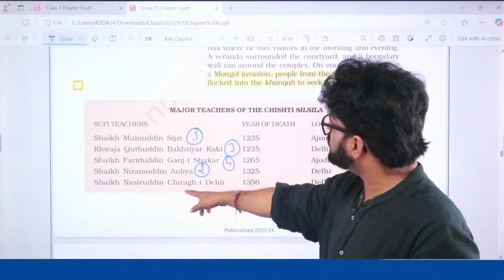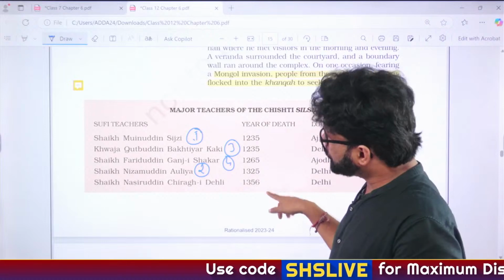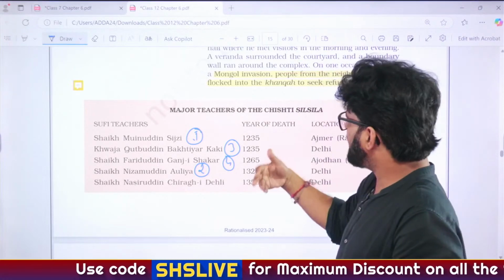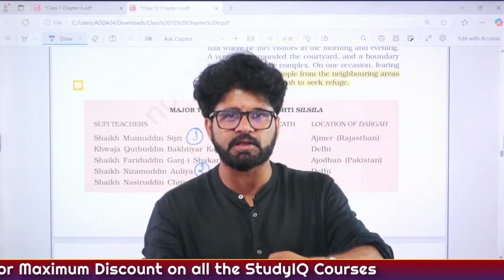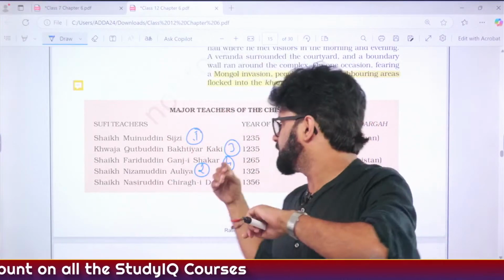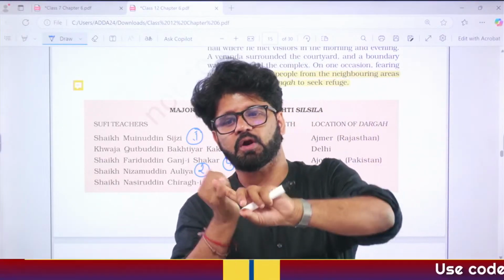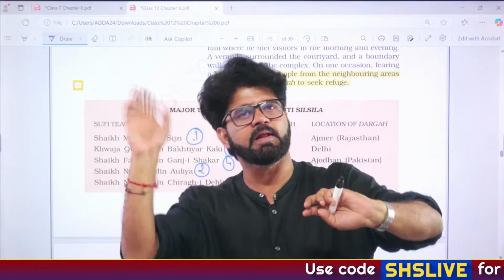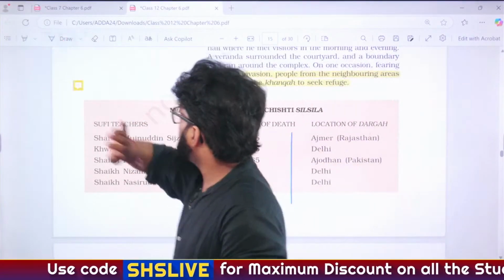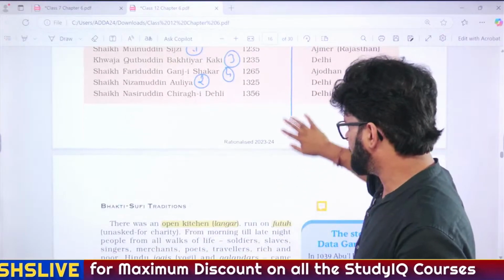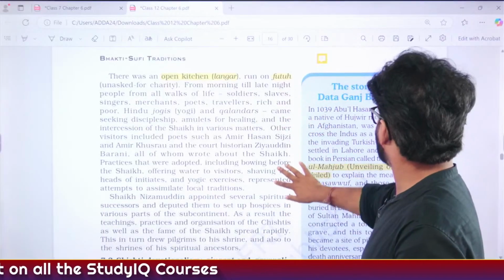Sheikh Nasiruddin Chirag-e-Delhi, 1356. This is the period when Firoz Shah Tughlaq is ruling. He anyway doesn't like these Sufi saints because he is more inclined towards Sunni Islam, which we have discussed earlier. He does not like Sufi people, he does not even like Shia Muslims. So it's not like he's only discriminating against Hindus, he's discriminating against these people as well. So please remember these names, they will come again and you will have a look at them again. Fine, sir and ma'am. Open kitchen langar, that we have even seen, we have in our gurdwaras also.